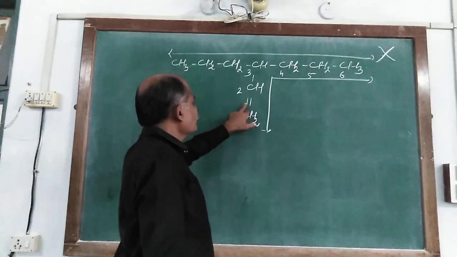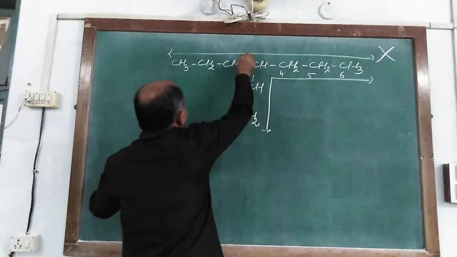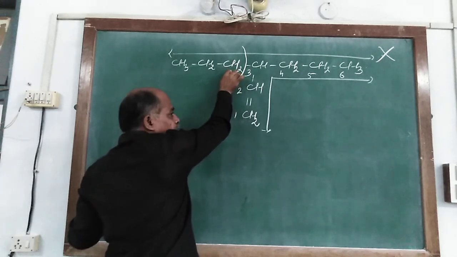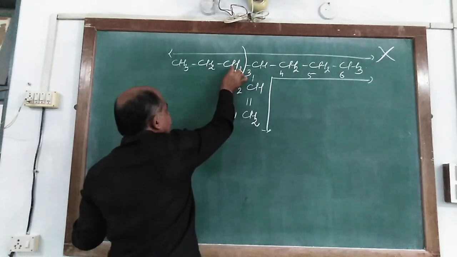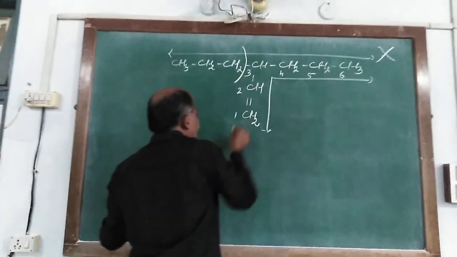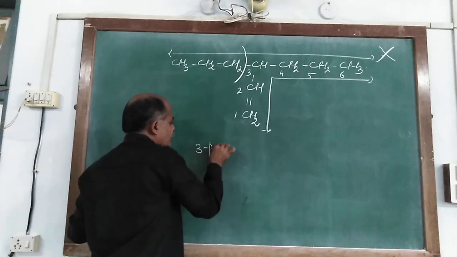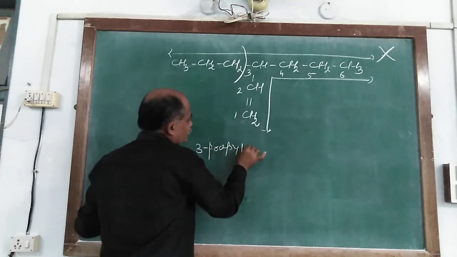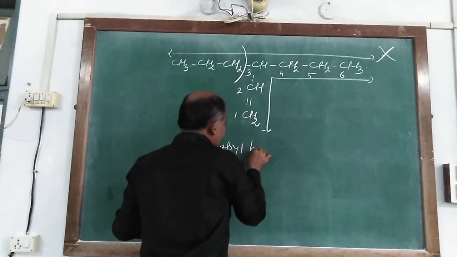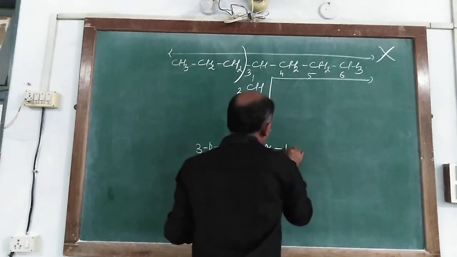So here the double bond is included in the parent chain. Now the substituent group has 1, 2 and 3 carbon atoms, so it is propyl. At which carbon atom? At 3. So it is written as 3-propyl, hex, with the double bond at 1.